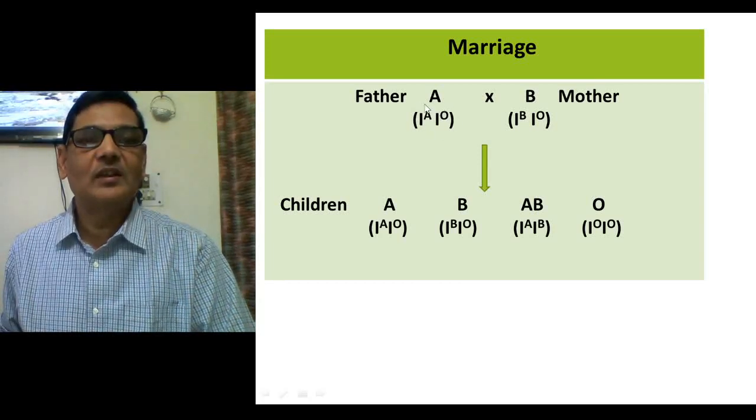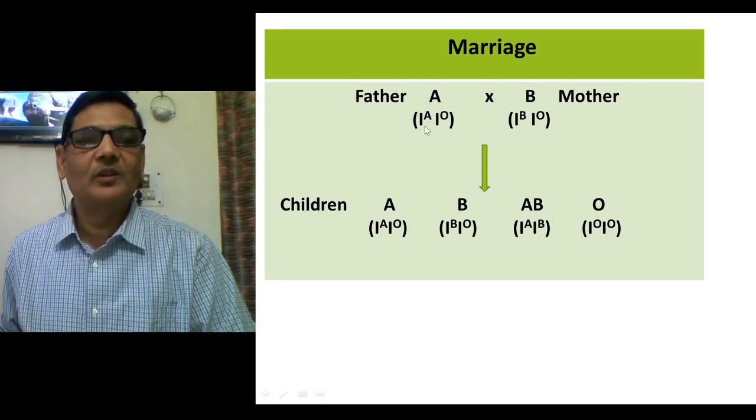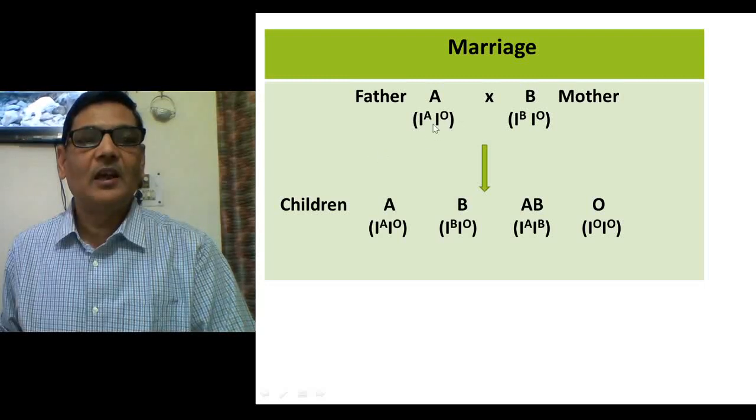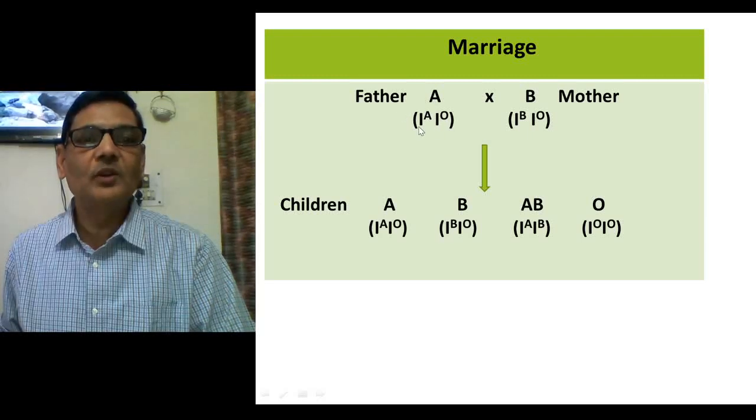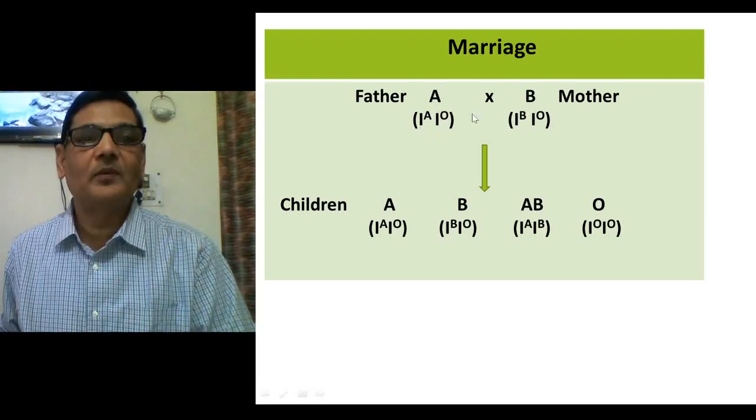But being heterozygous, this person will form 50% of the gametes with the IA allele and 50% of the gametes with the IO allele. So here two different kinds of gametes could be formed.